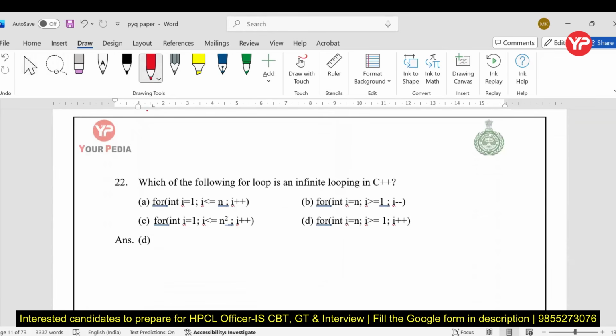Again, programming question, very simple. If you know the basic idea about looping, it is asking which of the following for loops is an infinite loop. Infinite looping means it is not going to reach the termination state. So for i greater than n, i greater than 1. Suppose the value of i is n. If you are incrementing i, it means i will be n plus 1, but it never reaches 1, my dear students. So D is the right answer. Other than that, you can see all are true. So D is the right answer, which leads to an infinite loop.